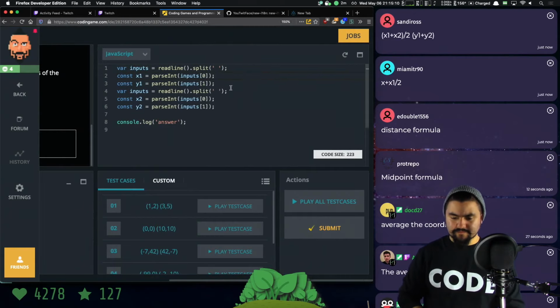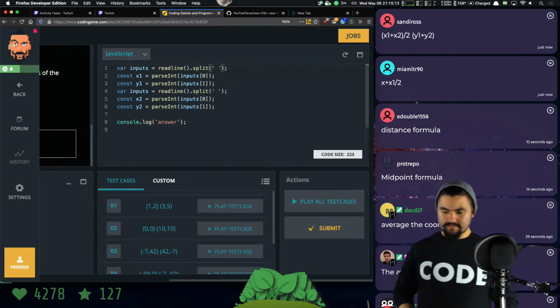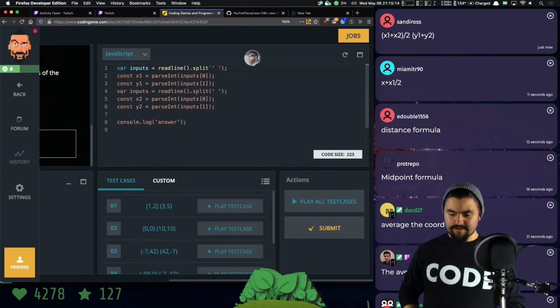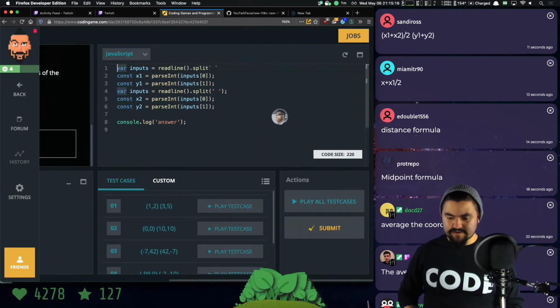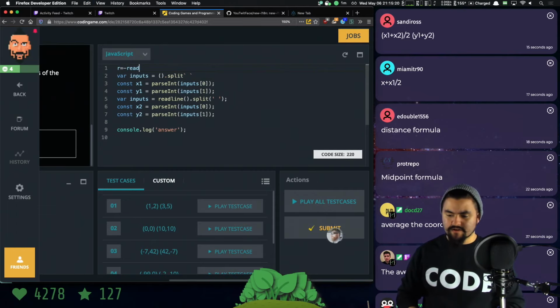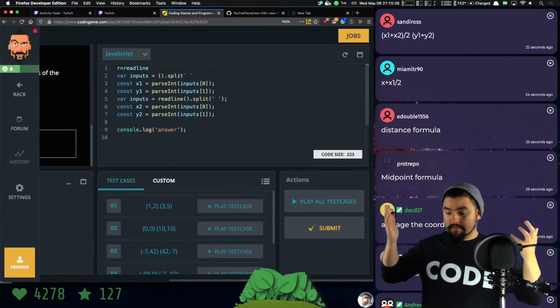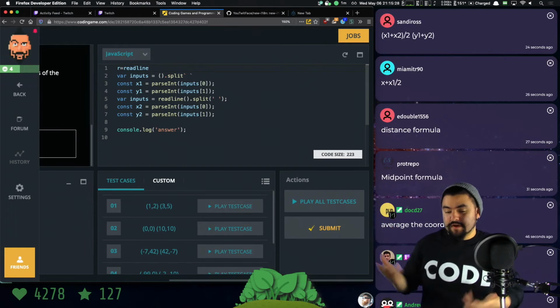So, this is doing a split. I'm going to do a shorthand for that to save some characters. We need to read line twice, so I'm going to assign read line to a variable called r. And thank you, Sandra Ross, for the formula. But yeah, it's basically the average of two numbers, but we can do it.